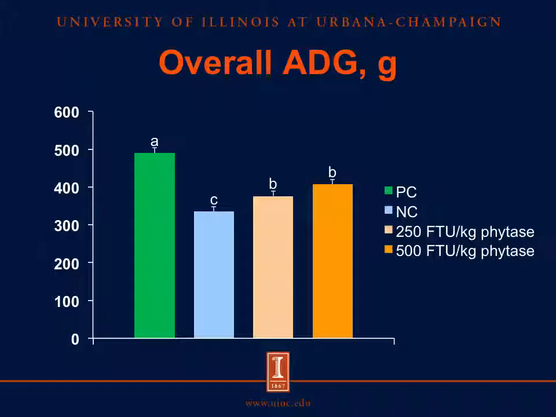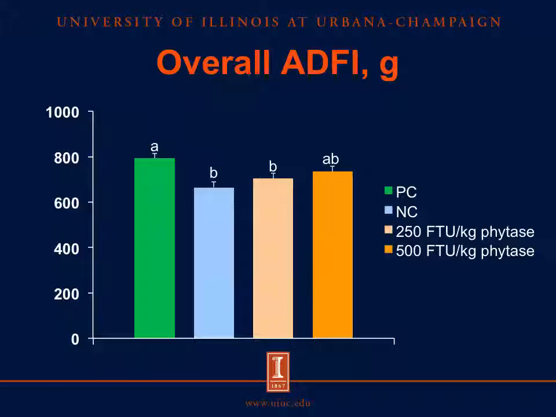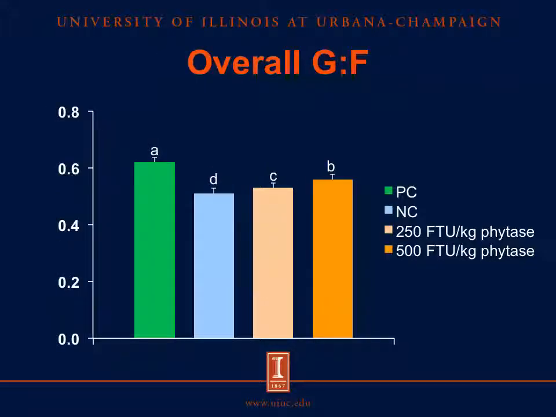So from this figure, we can see, compared with the positive control diet, pigs fed the negative control diet had lower overall average daily gain, and adding phytase to the negative control diet linearly increased overall average daily gain. For the overall average daily feed intake, again compared with the positive control, pigs fed the negative control diet had lower average daily feed intake, and adding phytase linearly increased average daily feed intake. For overall gain to feed ratio, compared with the positive control diet, the negative control diet reduced the gain to feed ratio, and adding phytase to the negative control diet linearly increased the gain to feed ratio of weanling pigs.